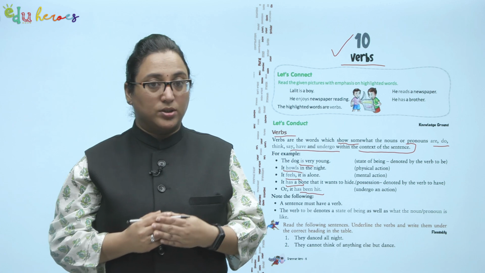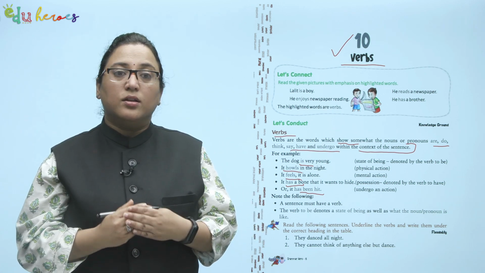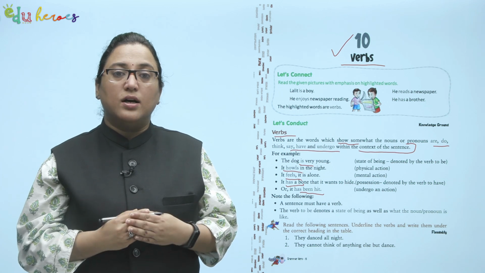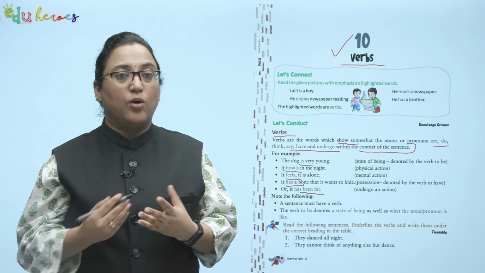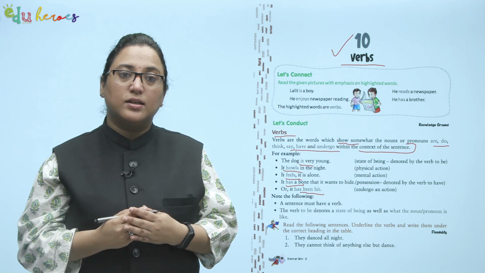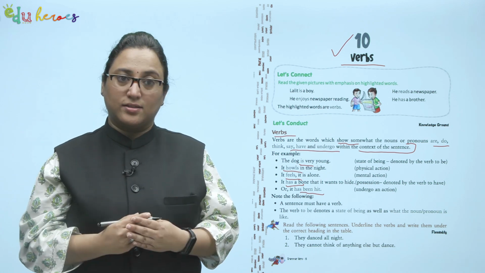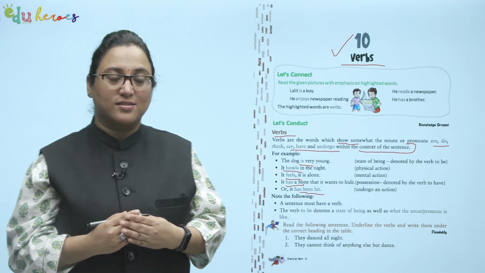Let's note something important. A sentence must have a verb. The verb to be denotes a state of being as well as what the noun or pronoun is like. Let's read these sentences. They danced all night. They cannot think of anything else but dance.